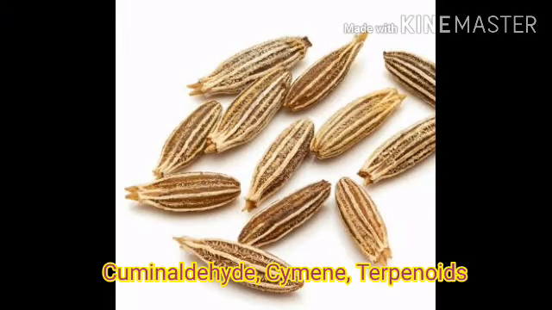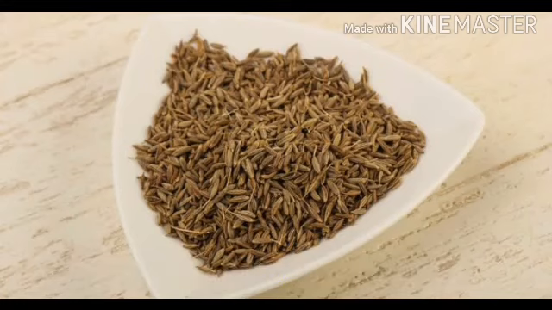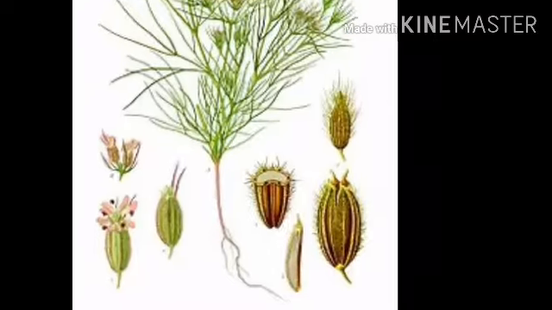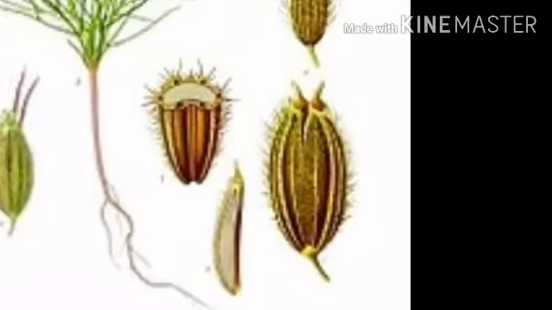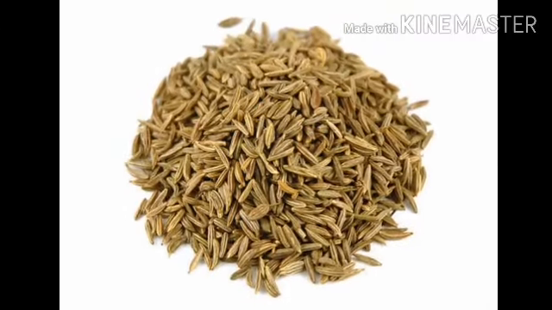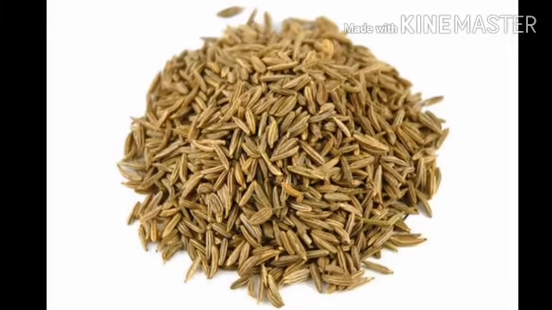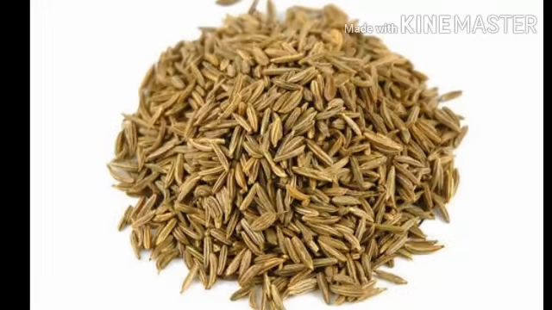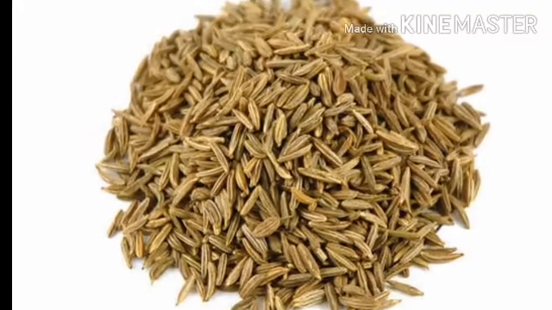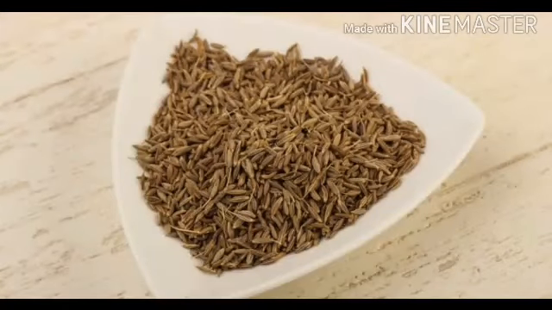Cuminaldehyde, cymene and terpenoids are the major components of the volatile oil. Besides these, alpha-terpinene, safranal, p-cymene and also beta-pinene are present. Cumin acts as a stimulant, carminative, astringent, antimicrobial, antioxidant, stomachic, galactagogue, and also antispasmodic. It is a general tonic to the whole digestive system.